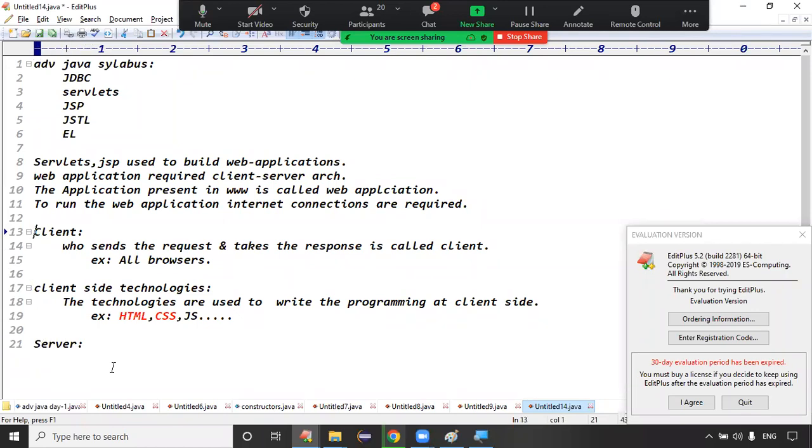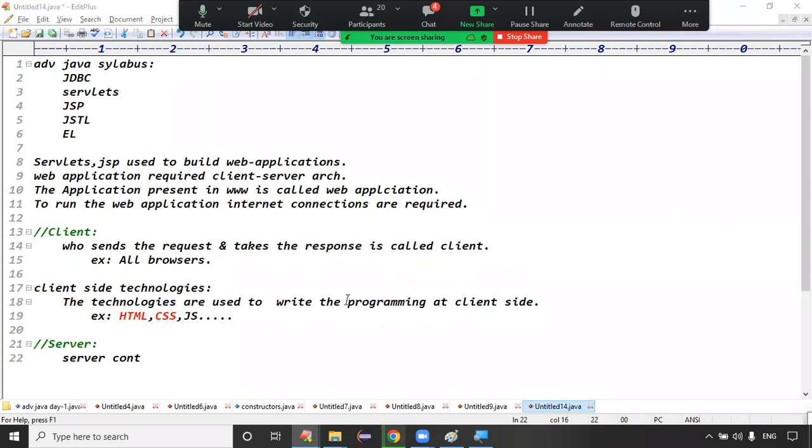First of all, the server contains the application, a project. Server takes the request from the client. Then what will the server do?